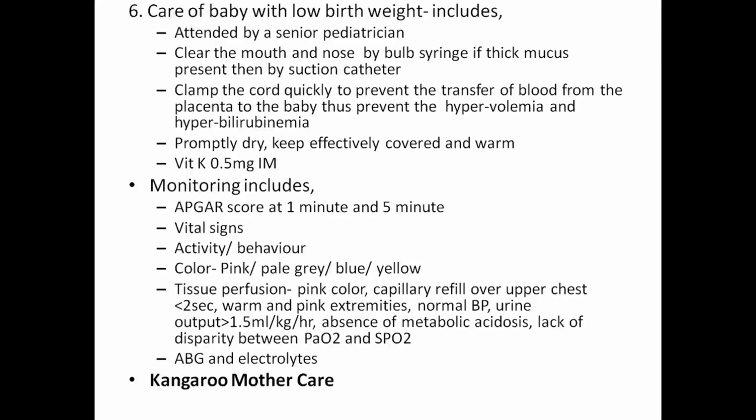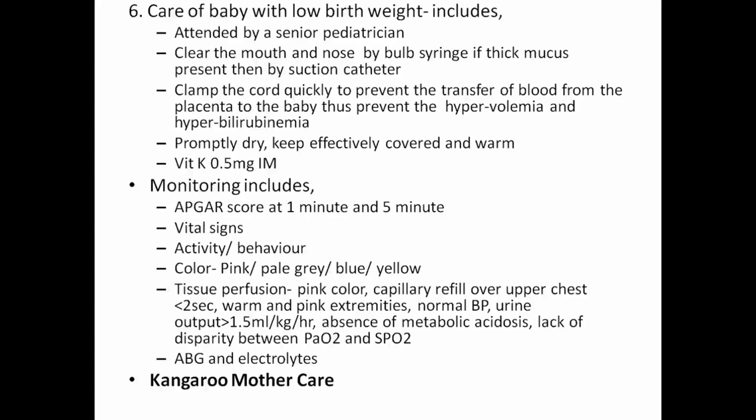The sixth question was care of baby with low birth weight. It includes attendance by a senior pediatrician, clearing the mouth and nose by bulb syringe, and if thick mucus is present, use a suction catheter. Clamp the cord quickly to prevent transfer of blood from the placenta to the baby, thus preventing hypervolemia and hyperbilirubinemia. Promptly keep the baby effectively covered and warm.